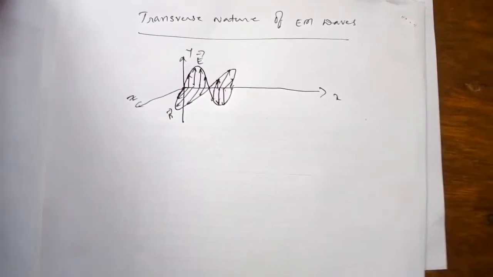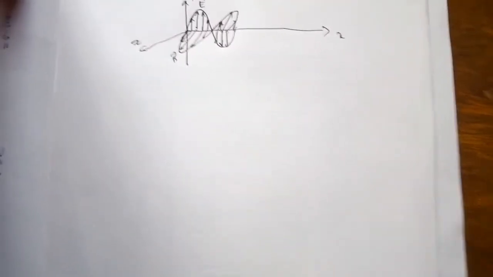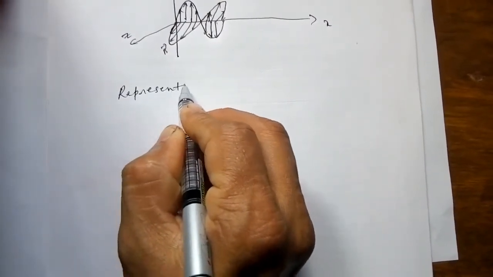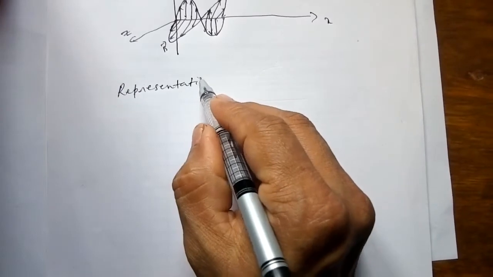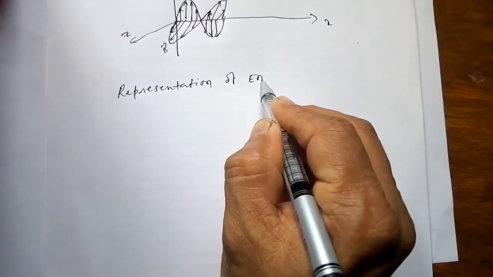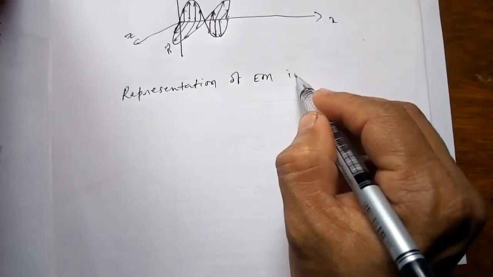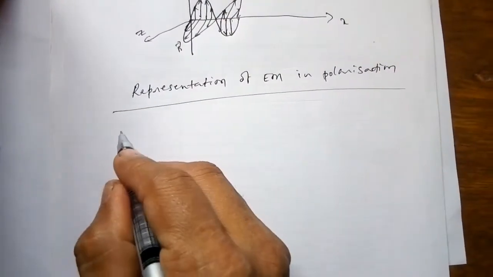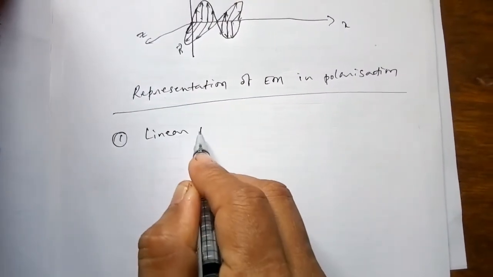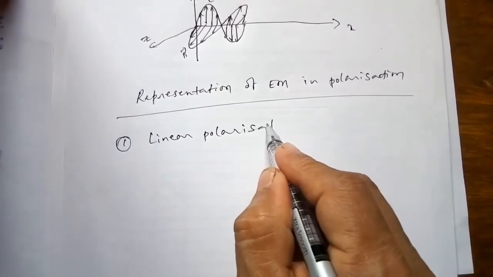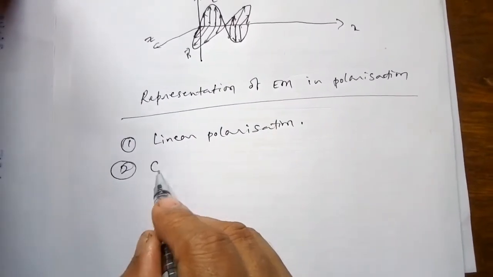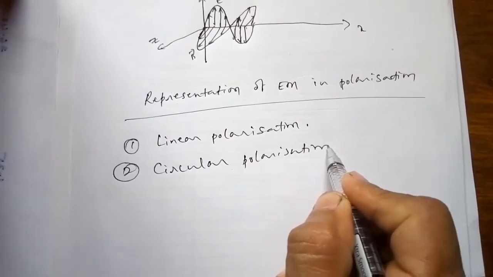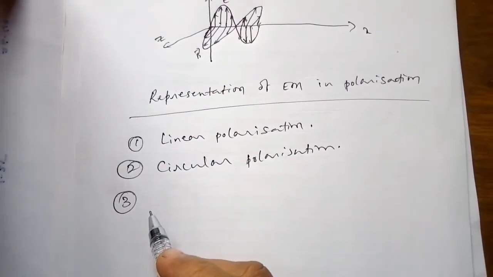Now, electromagnetic wave polarization. We will see how exactly the representation of electromagnetic wave in polarization. There are three types of polarization, namely first one is linear polarization, second one is circular polarization, third one is elliptical polarization.